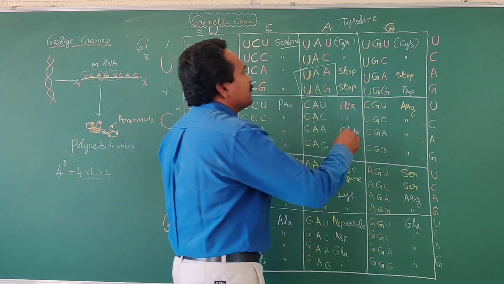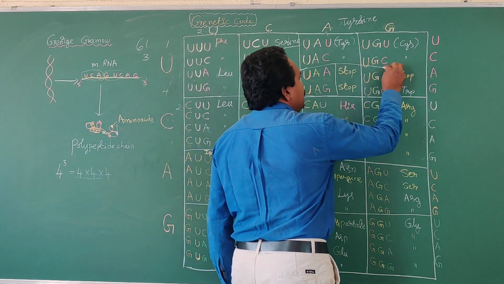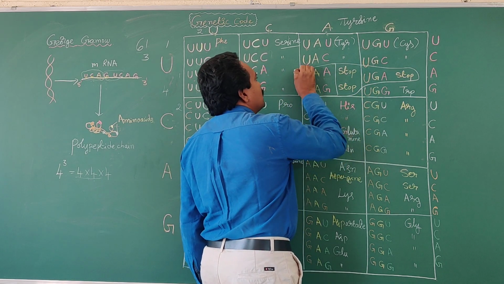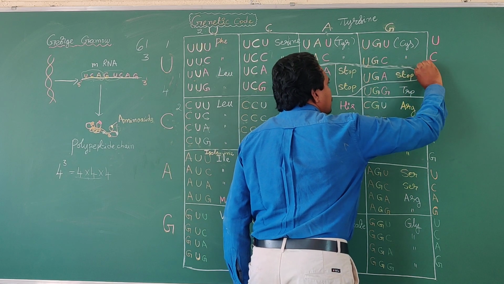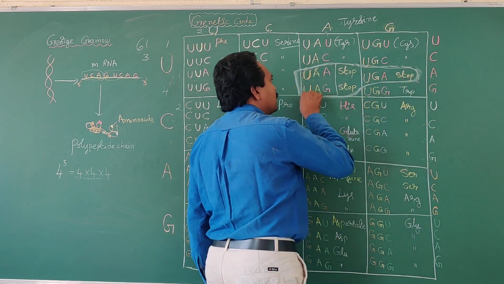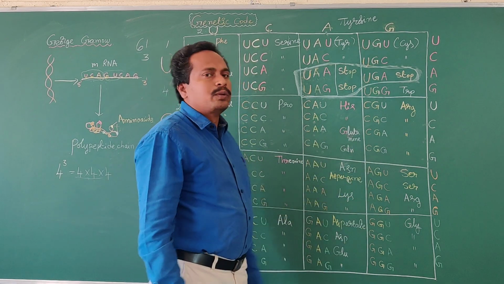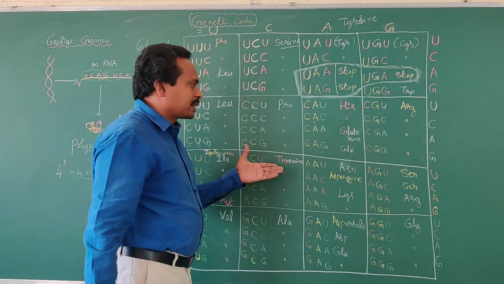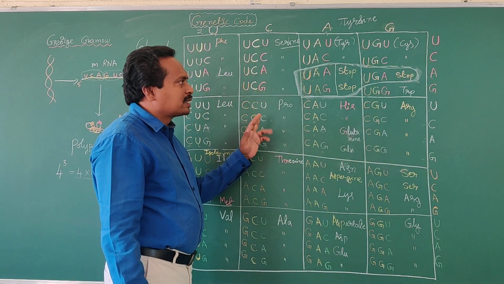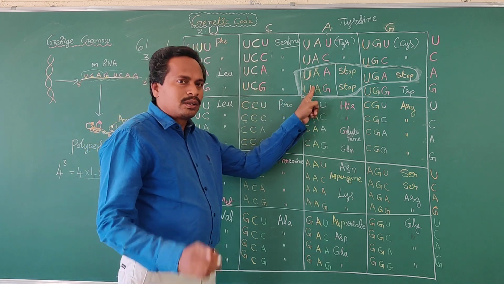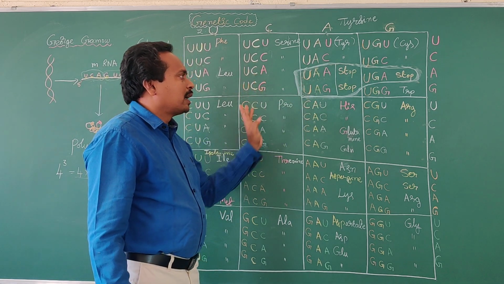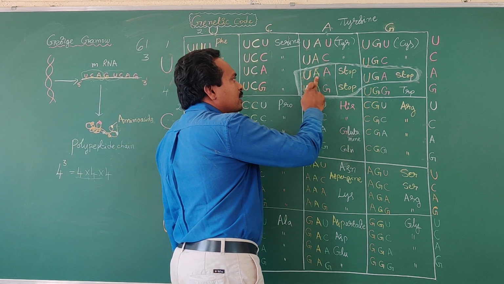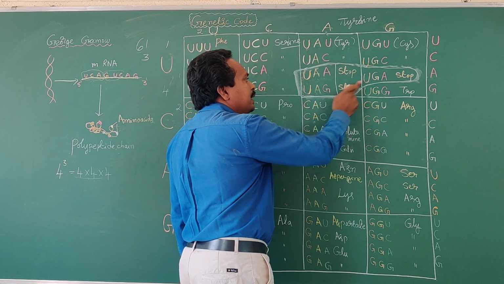Okay? And next, UGA. UGA, third stop codon. What are the stop codons? Stop codons are UAA, UAG, UGA. How many codons are present in this checkerboard? 64 codons. Among the 64, 3 codons do not code for synthesis of amino acids. Hence, these codons are known as stop codons. Okay? What are the stop codons? UAA, UAG, UGA.